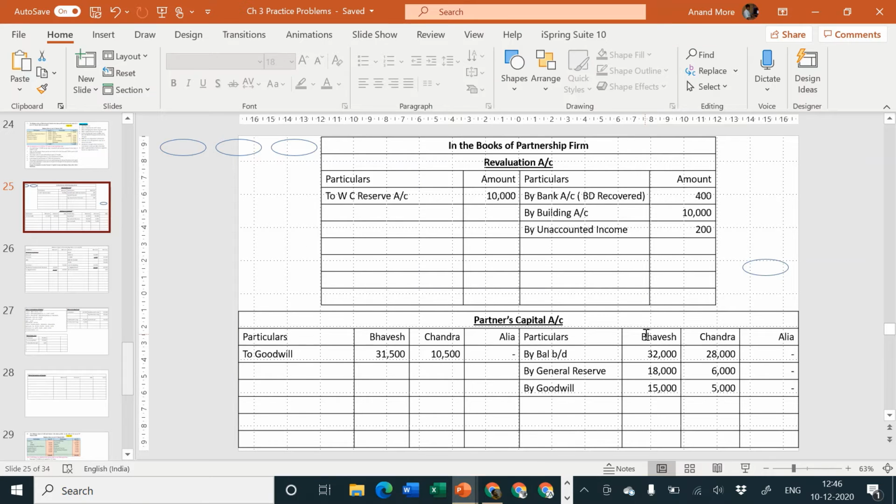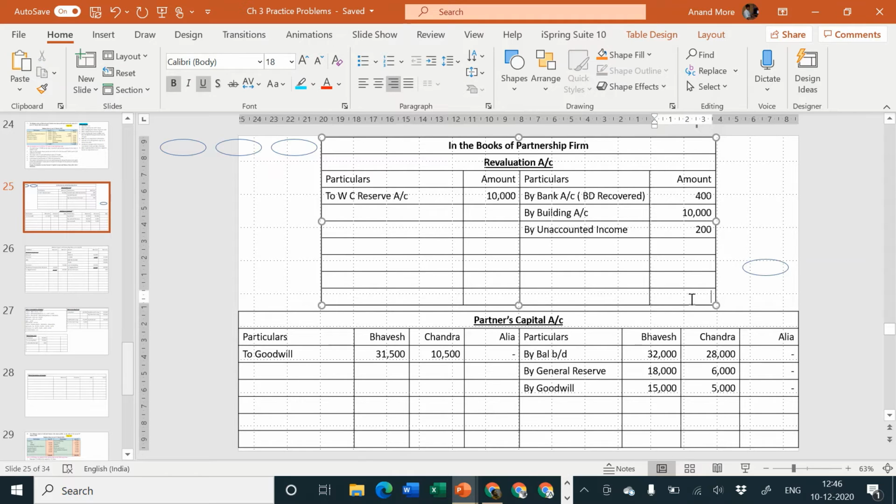So let us find out the total of revaluation account. I think the total of credit side is heavy. 10,000 plus 400 plus 200 is equal to 10,600. Sir, why are you closing revaluation account first? Because number one, the problem is specifying partners capital should be after making all adjustment. Second point, revaluation account is always transferred only to the old partner. So anyway, Alia is not going to get that particular amount.